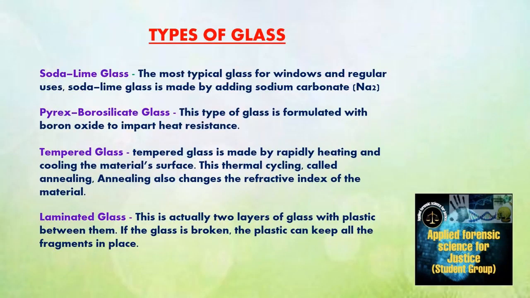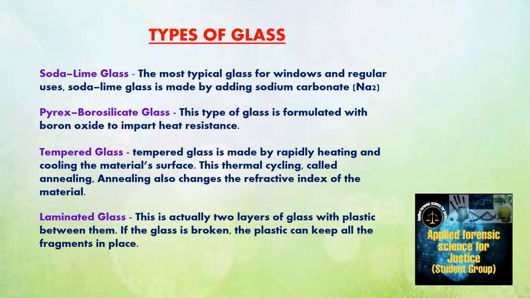Now we discuss the types of glass. Glass is of four types. First is soda lime glass, second Pyrex borosilicate glass, third tempered glass, and fourth is laminated glass. Soda lime glass is the most typical glass for windows and regular uses. Soda lime glass is made by adding sodium carbonate. The formula of sodium carbonate is Na2CO3, and soda lime glass is also called soda lime silica glass. It is the most prevalent type of glass.